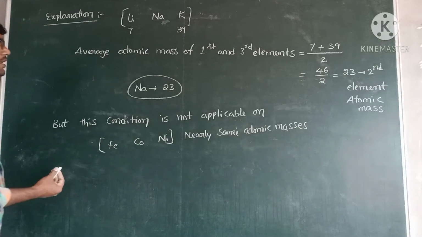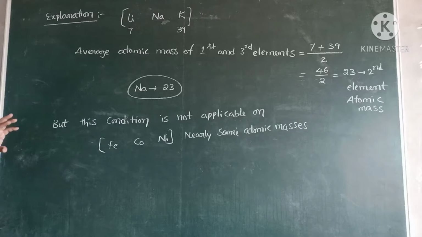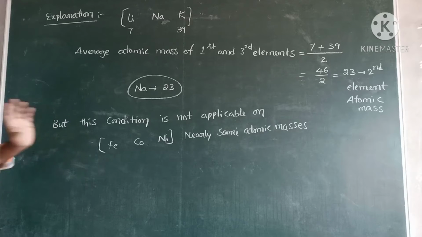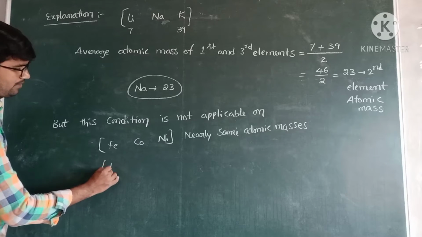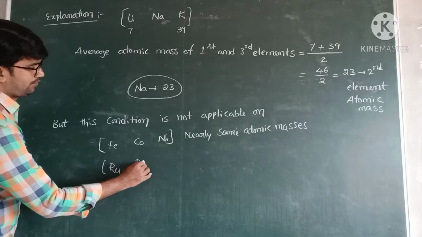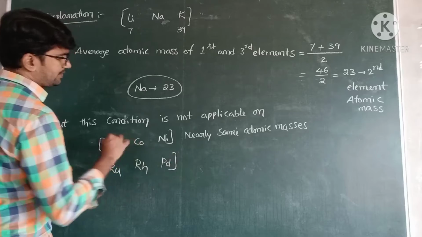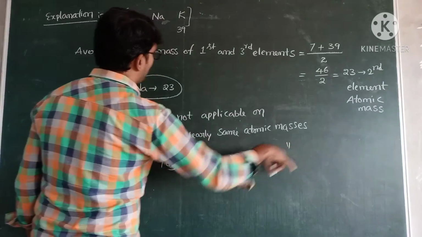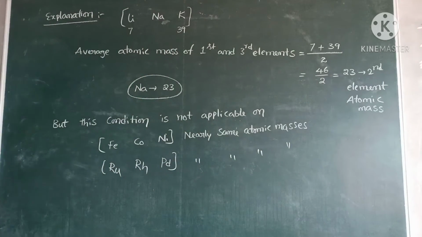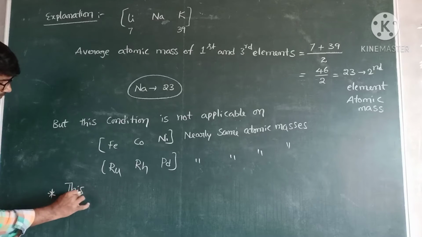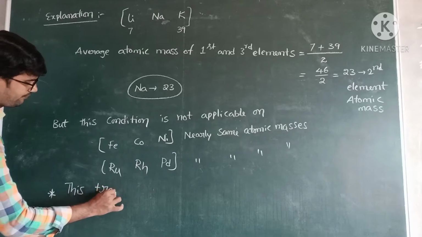That's why you apply the triads condition on these three atoms. So it is not applicable, and that's why this one is failed. Next one, Ru, Rh and Pd, palladium. Nearly the same atomic masses are present here. Simply, this triad system is failed.